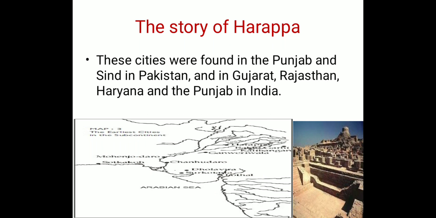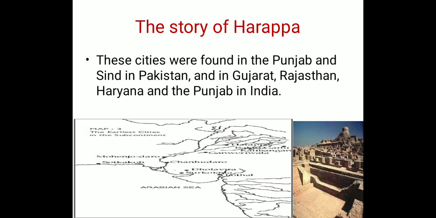You can see these cities were found in Punjab. So where were these cities found? They were found in Punjab because when engineers were laying the railway lines in Punjab, this site was near that place.